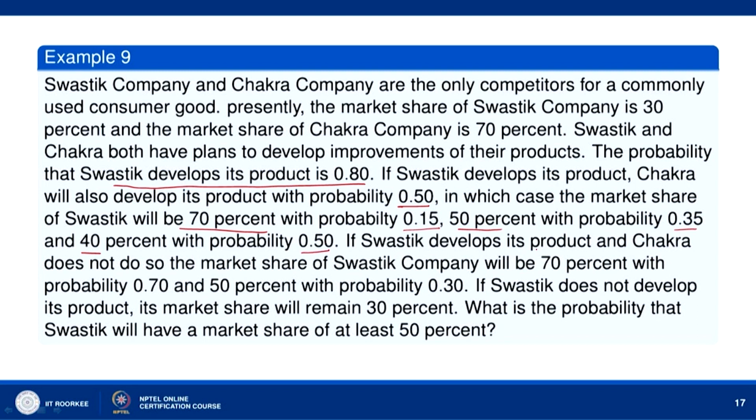If Swastik develops its product and Chakra does not do so, the market share of Swastik company will be 70% with probability 0.70, 50% with probability 0.30. If Swastik does not develop its product, its market share will remain 30%. What is the probability that Swastik will have a market share of at least 50%?